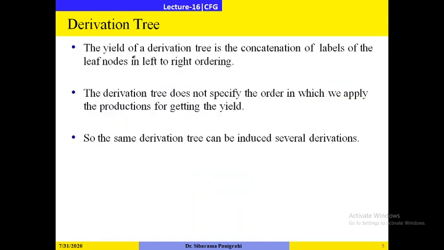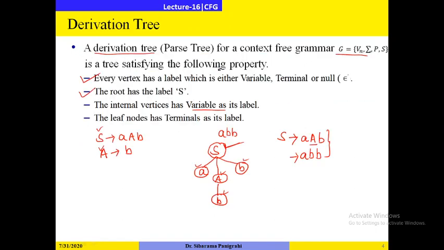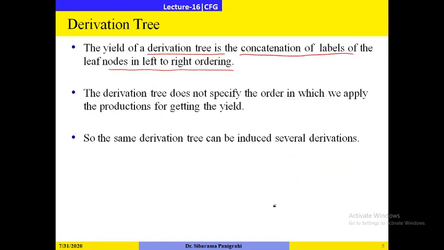The yield of a derivation tree is the concatenation of labels of the leaf nodes in left to right ordering. So in the previous example, if I find the yield of this derivation tree, I will go through only the leaf nodes in left to right ordering. What are the leaf nodes? First I will get a, then I will get b, then I will get b. So this is called the yield of the derivation tree.